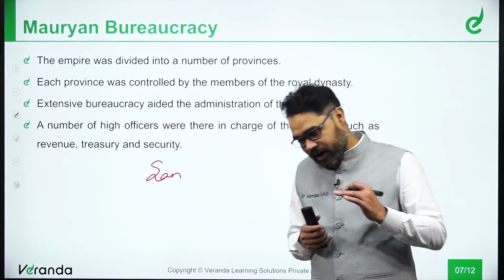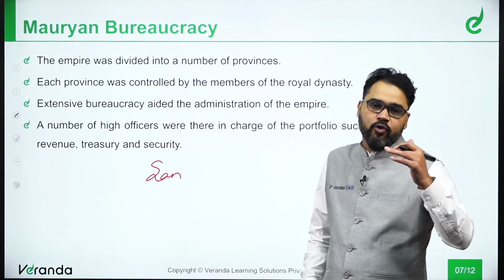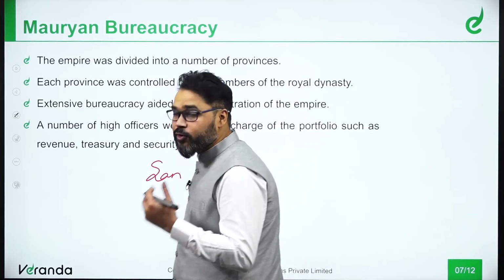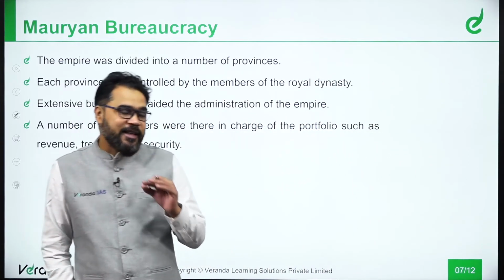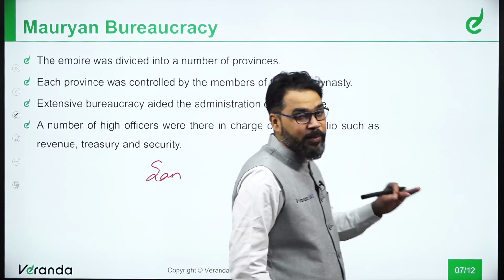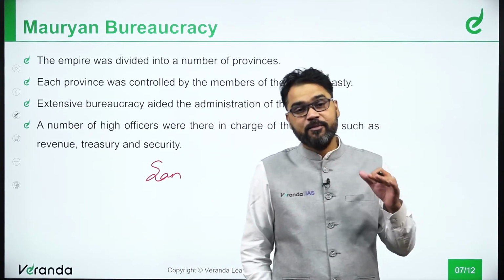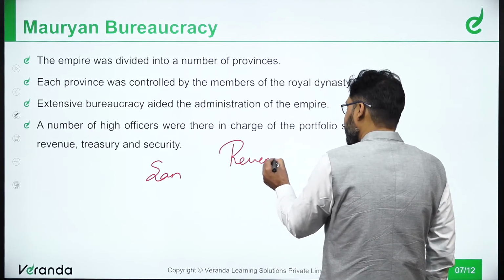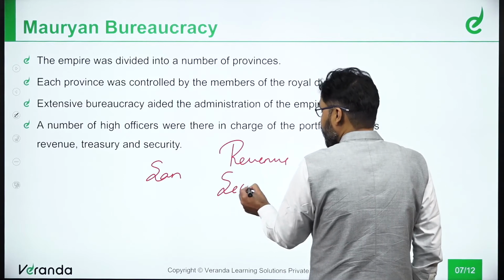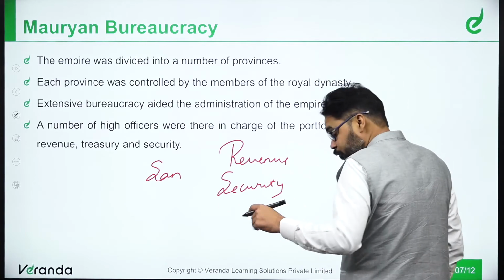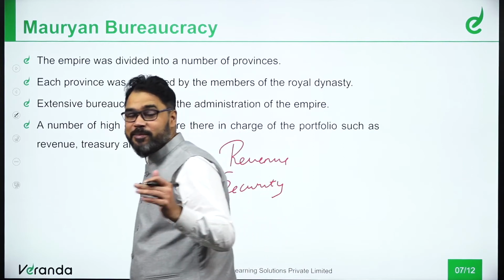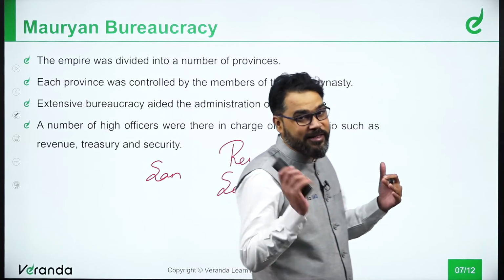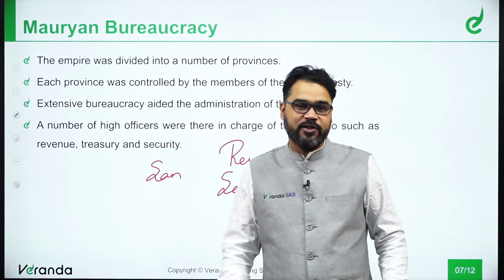Now, if I'm talking about the control of a province, definitely there were many people included in the services, and they were given different domains, different jobs, different portfolios. Like there was a portfolio for revenue, a portfolio for security. Like in today's scenario, we see a finance minister managing the finances, a defense minister managing the defense system. Similarly, even at that point of time, such was the scenario.